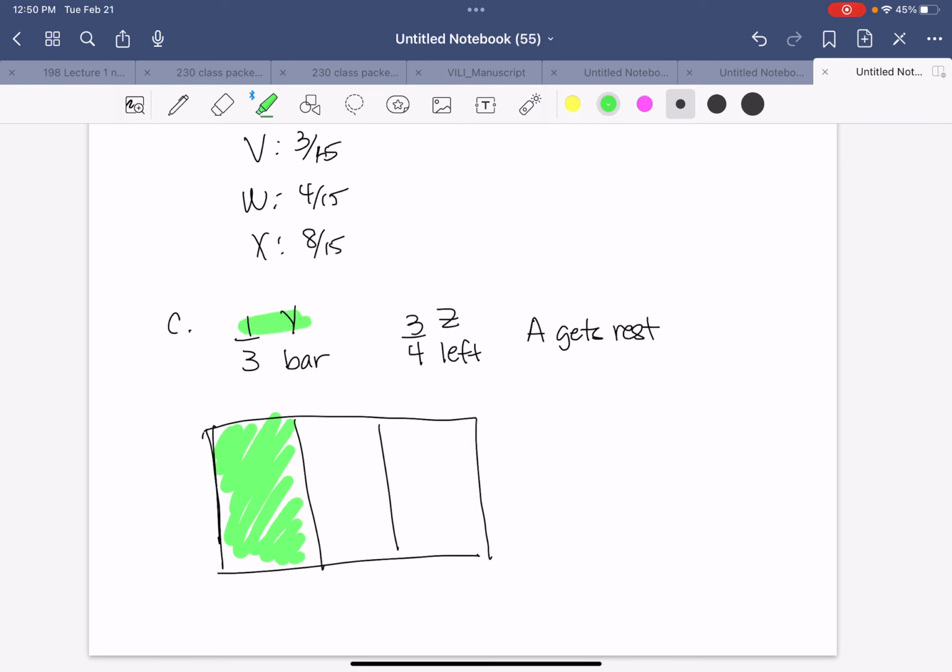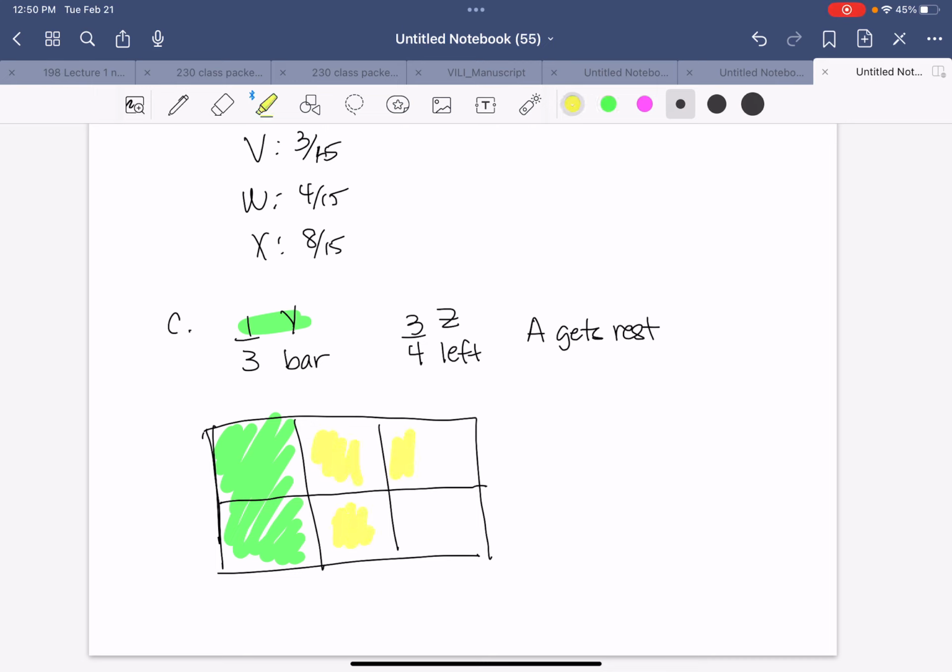Now, when I look at what's left, I have 2 boxes that are left, and I want to turn that into 4 boxes. So I'm going to divide everything by 2, and I'm going to divide mine horizontally. And then 3 of those go to Zeb. And then the last one goes to Arnie.